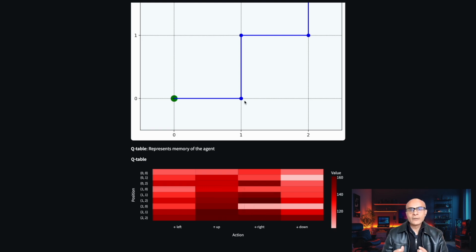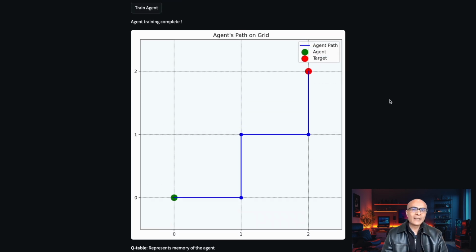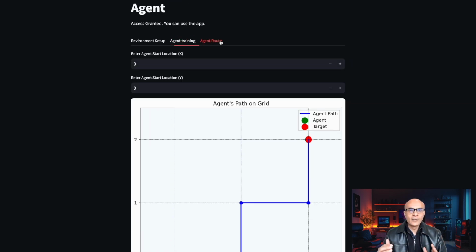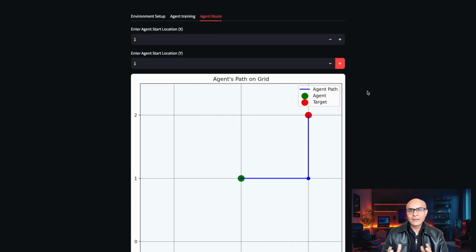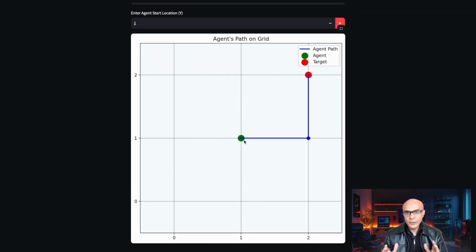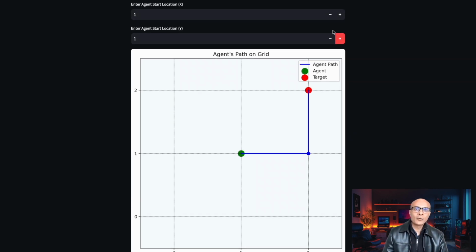Now once we have the agent trained, you can choose any start location and the agent will find its way to the target. So for example, if I position the agent at a point which is not 0, 0, it will still find the path to the target. And this magic happens because of the Q values, which are the agent's memory to find the optimal path.